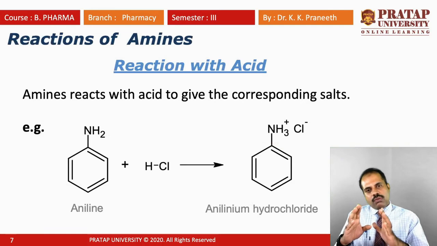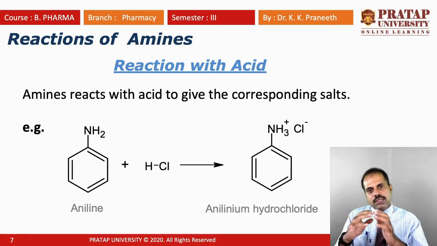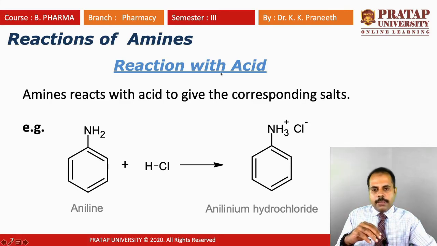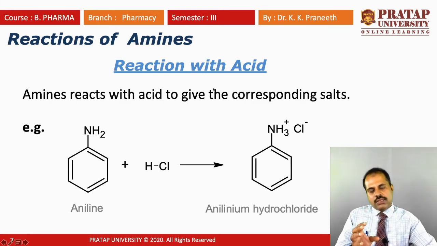So far we have seen what amines are, their classification, their different types, structures, examples, and also a general synthesis of amines. Now let's move on to see their important reactions. The first important reaction is the reaction of amines with acid. This is very important because amines are bases, so they can react easily with acid to give a salt.